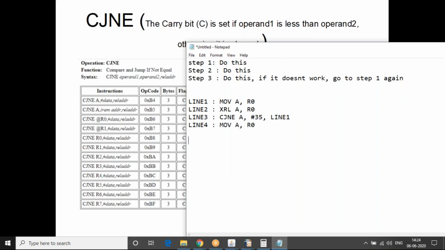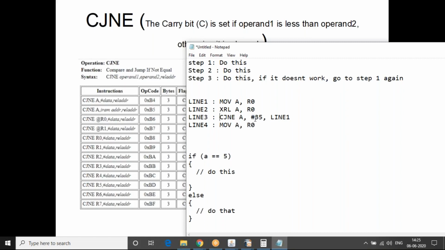Hopefully you would have studied this: if A equal to 5, do this, else do that. If A equal to 5, do this. If A is not equal to 5, do that. So this is very similar to the compare and jump if not equal instruction.